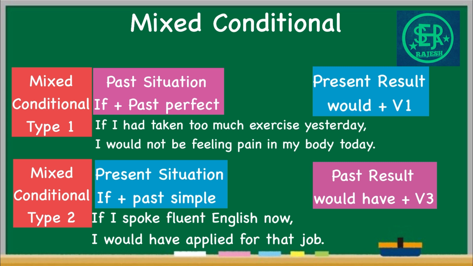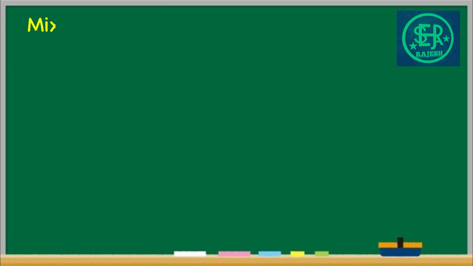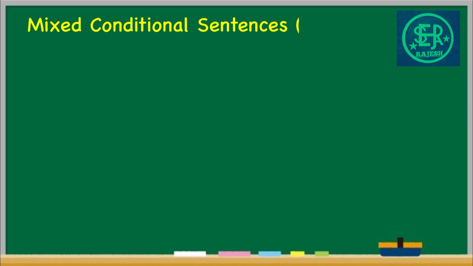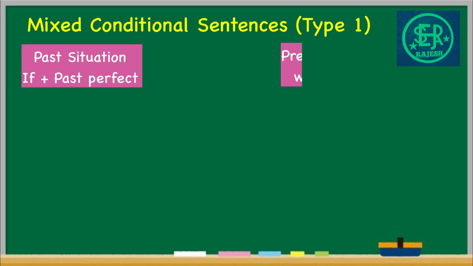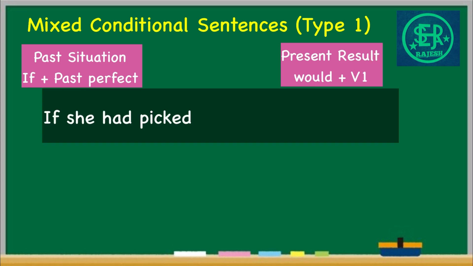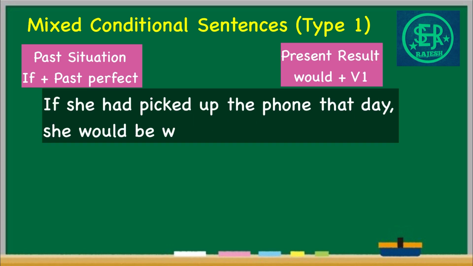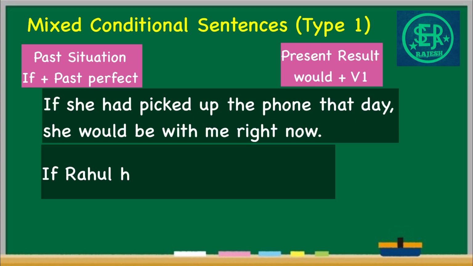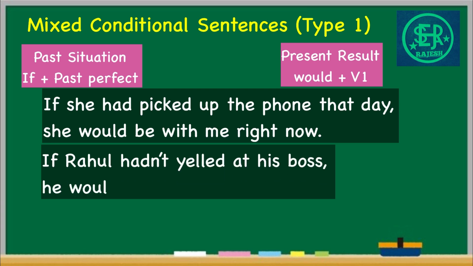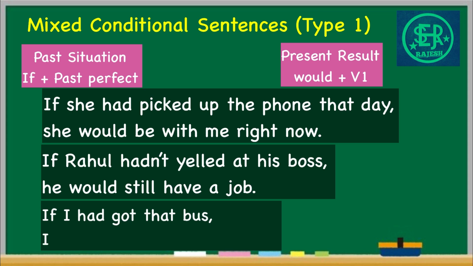So, mainly we have two types of mixed conditional sentences. Let us look into some examples of these two types. It is the first type of mixed conditional that we are going to look at. That means past situation and present result. If she had picked up the phone that day, she would be with me right now. If Rahul hadn't yelled at his boss, he would still have a job. If I had got that bus, I would be at home right now.